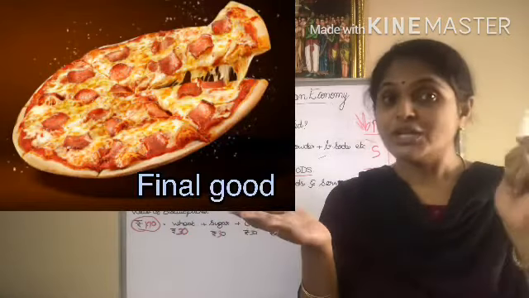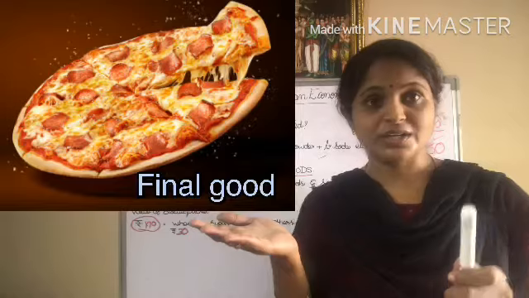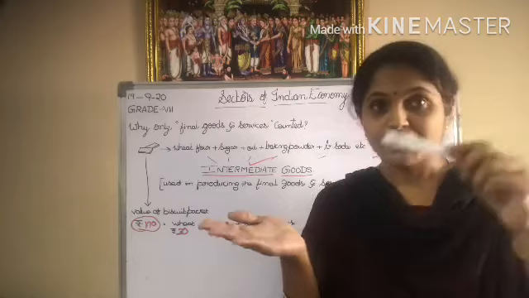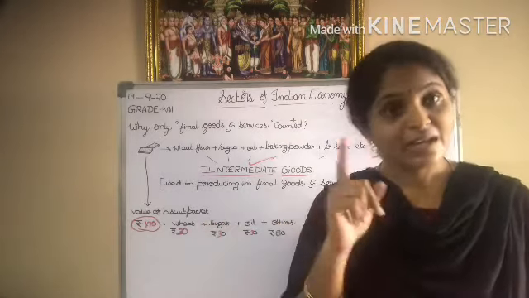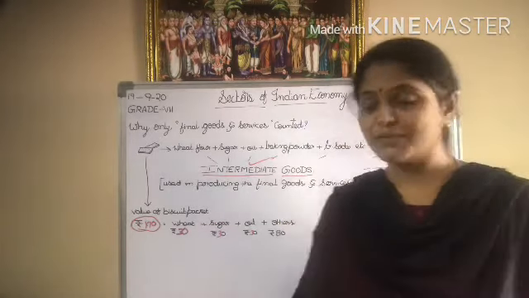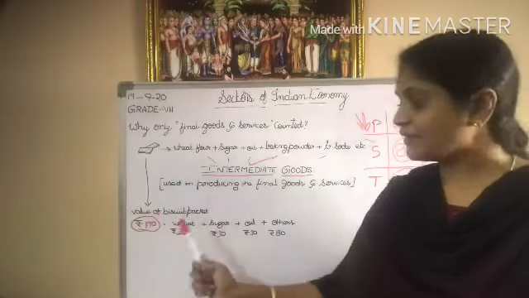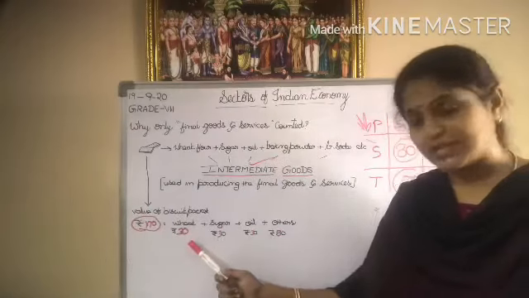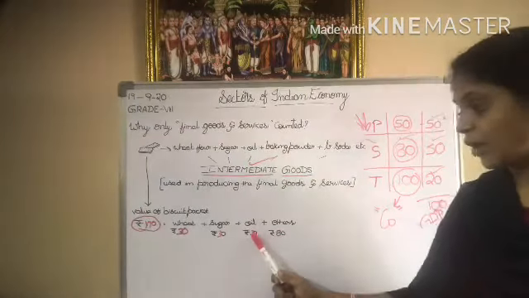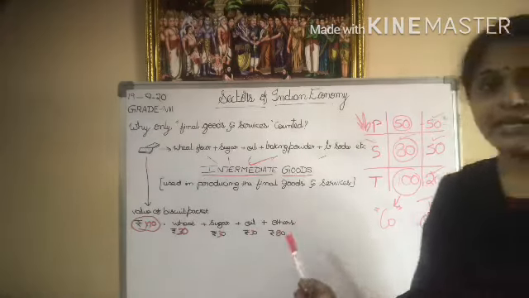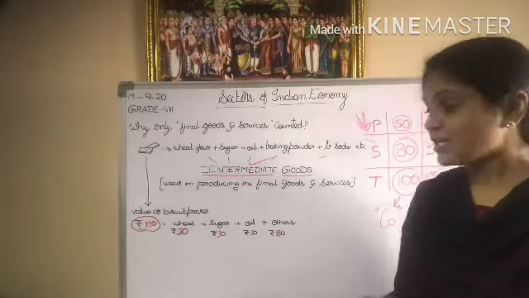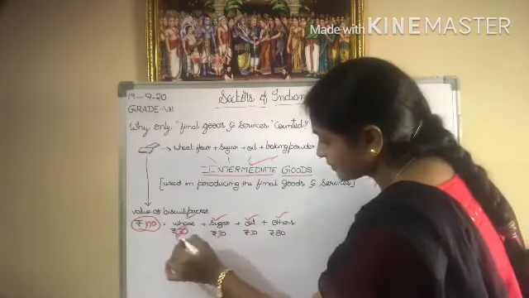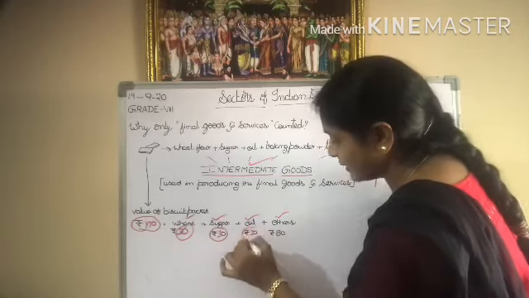So when you are counting the production, you will be considering the cost of the pizza only, but not the cost of the other goods which are involved in production. Understood? So see here, if the value of the biscuit packet is 170 rupees, then wheat may cost 30 rupees, sugar may cost 30, oil may cost 30, and all other ingredients may make up 80 rupees. These are the intermediate goods, and this is the value of the intermediate goods.